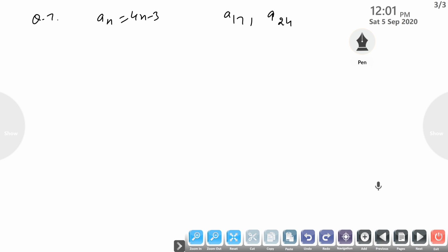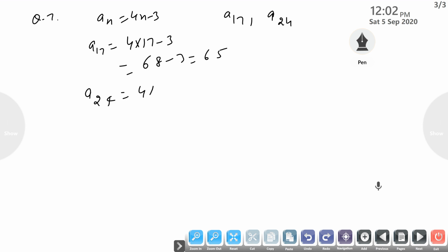Then put n equal to 17, we get a17 is 4 into 17 minus 3, that is 68 minus 3, that is 65. Put n equal to 24, we get 4 into 24 minus 3, that is 96 minus 3, this is 93.